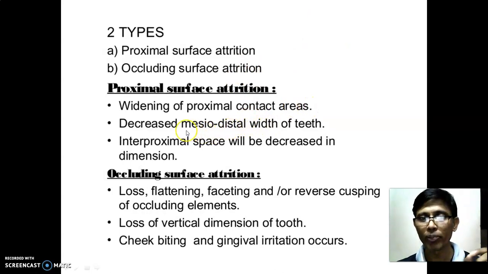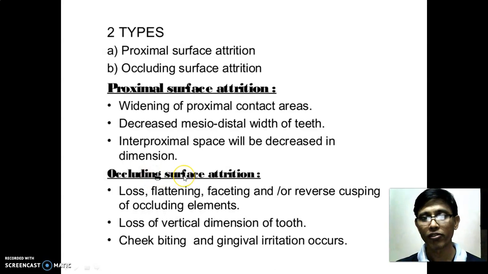Initially it is a very pinpoint contact area, then it becomes widened. Then the mesiodistal width of the teeth decreases, that means they are wearing from the mesial side and the distal side. So there is a decrease in the width of the tooth in the mesiodistal dimension. Interproximal spaces will also be decreased in dimension.